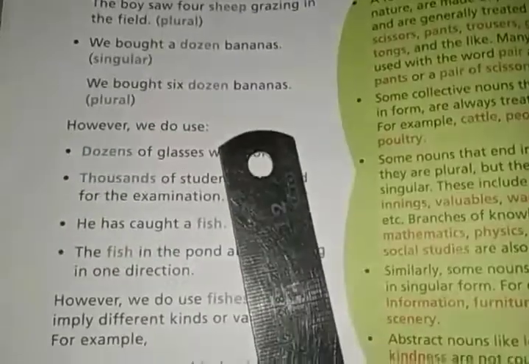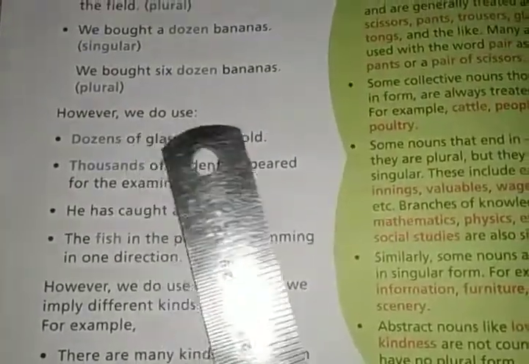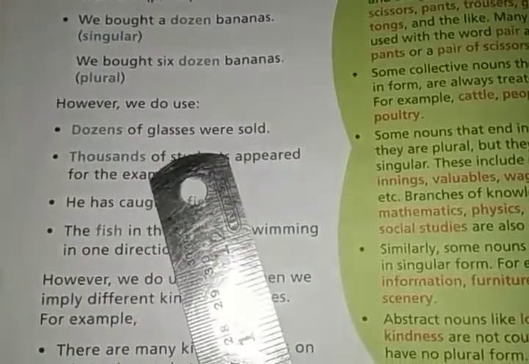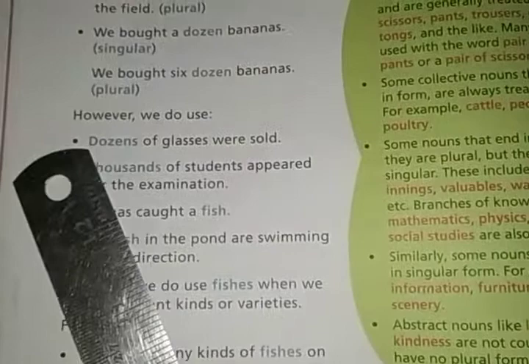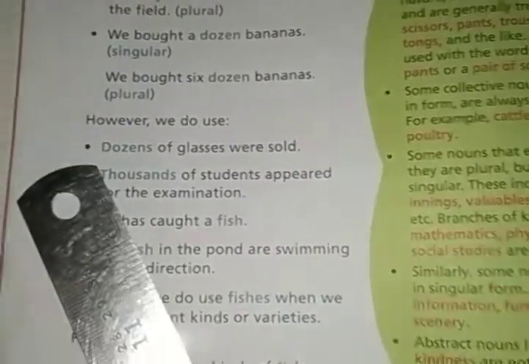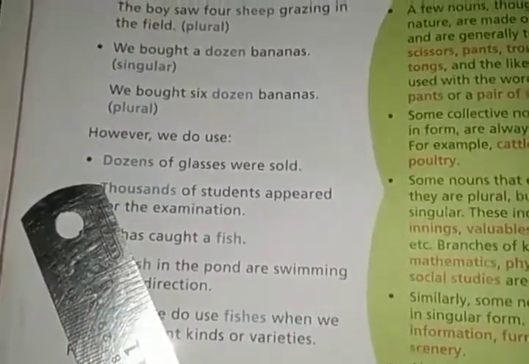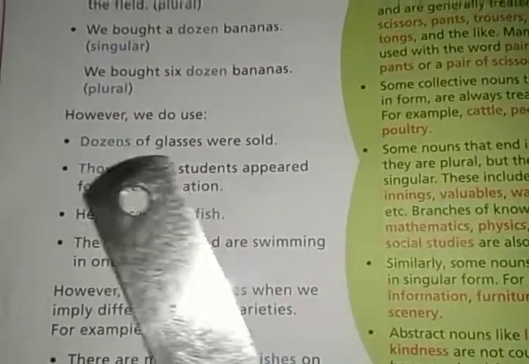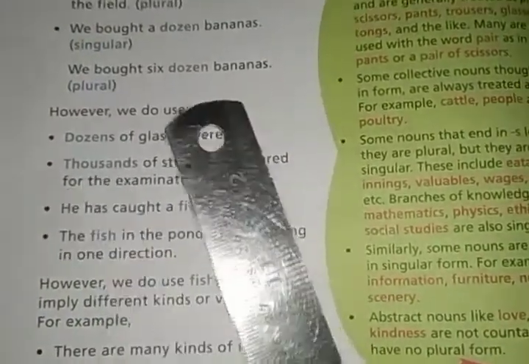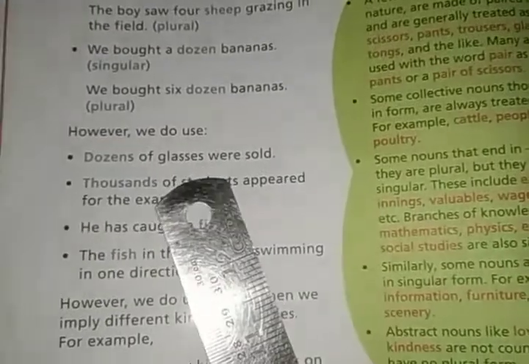More examples: however, we do use dozens in "Dozens of glasses were sold." Here you don't write any number. Look at the example: we don't get any number, like 1 dozen or 2 dozen. That is why it is only dozens. In these types of sentences, dozen becomes dozens.